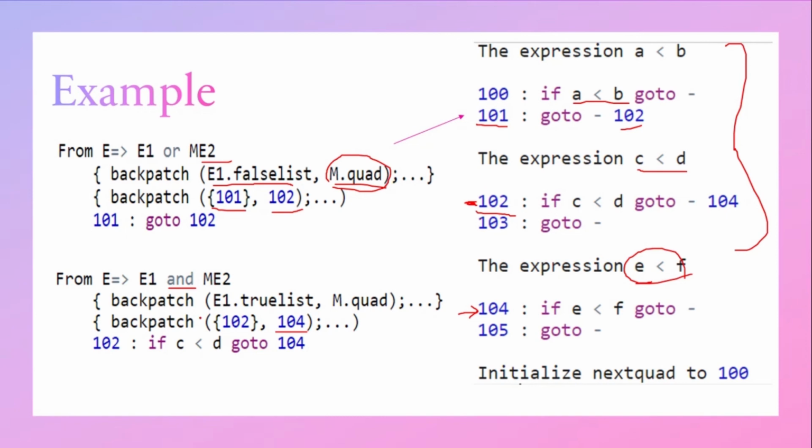Okay. So in label 102, we will check if C less than D. If this condition is true, where will we go? We will go to 104. So that is how this label will be filled using the backpatch rule. Hope you understand the usage of the backpatch technique. The backpatch technique is used to determine the label to which the go to statement has to forward.